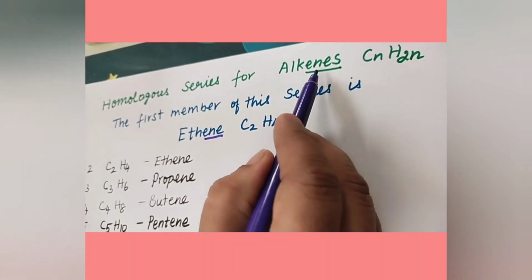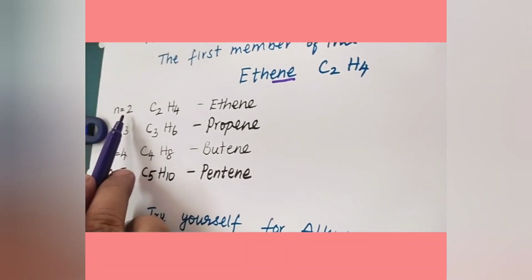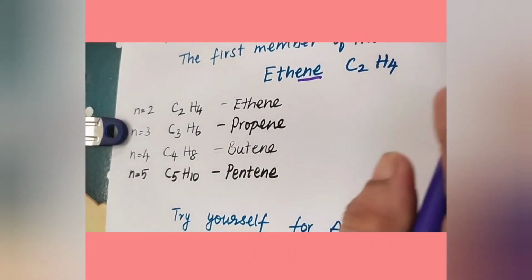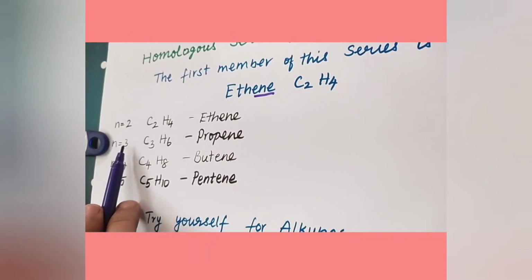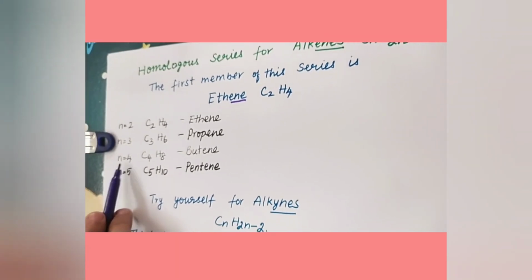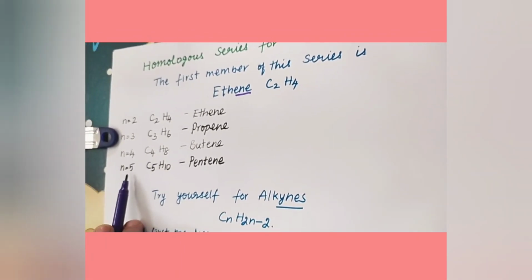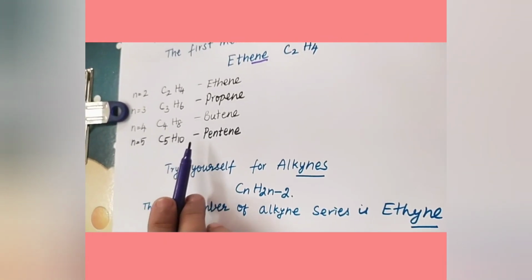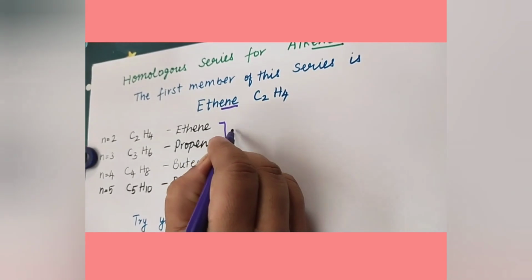That is alkene. So when n is 2, it is C2H4, ethene. When n is 3, C3H6, propene. When n is 4, C4H8, butene. When n is 5, C5H10, pentene.